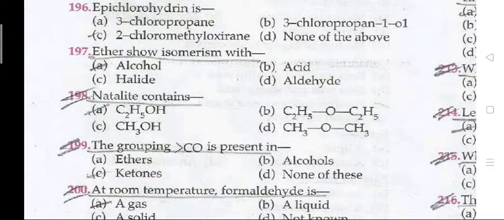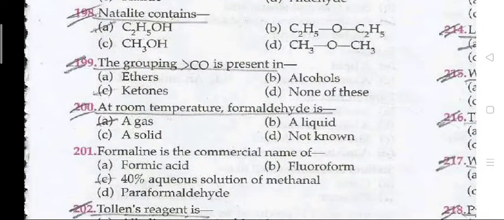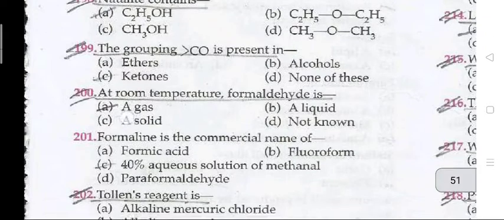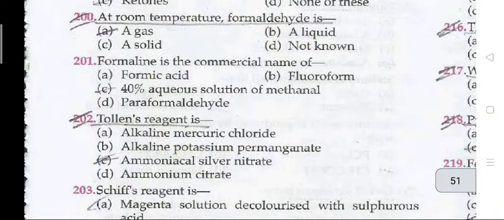Epichlorohydrin is 2-chloromethyloxirane. Question 197: Ether shows isomerism with alcohol. Question 198: Naphthalene contains C2H5OH. Question 199: The grouping >C=O is present in ketones. Question 200: At room temperature, formaldehyde is a gas.